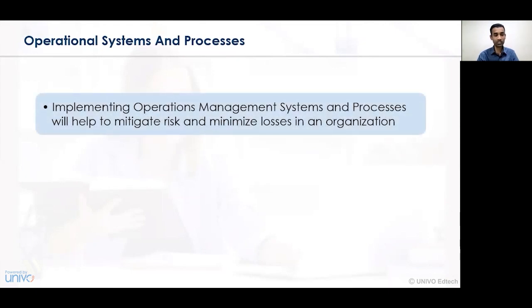Operation system and processes is the process of implementing an operation system in order to mitigate the risk and minimize the losses in the organization. So at every stage, an organization is looking or aiming or forecasting for the losses and is also looking for a concern in which the losses can be minimized. So a process or a series of activities undertaken for controlling the risk that can arise over a period of time, and the activities initiated to control the risk and minimize the loss in the organization, is called the operations system and processes.